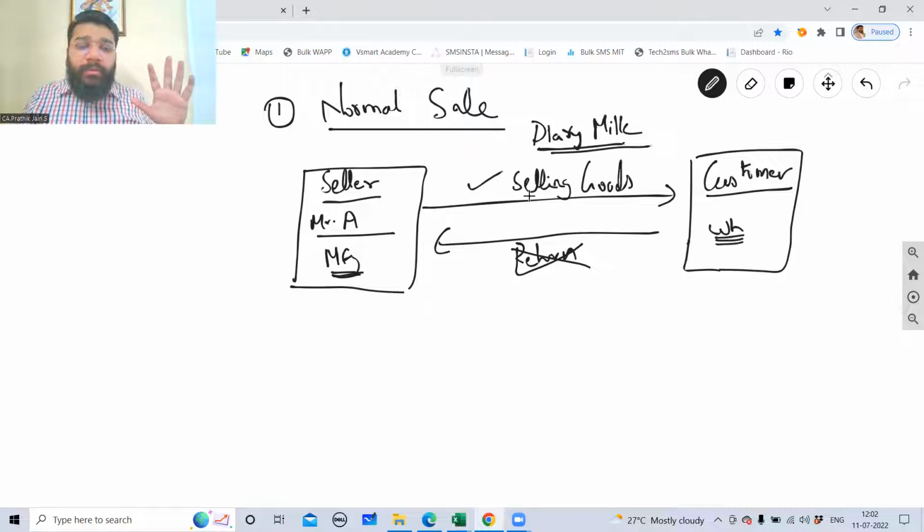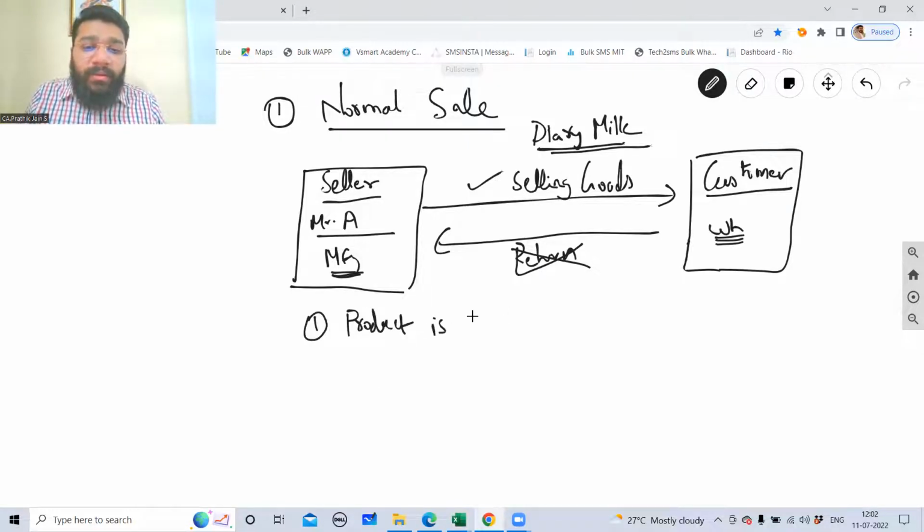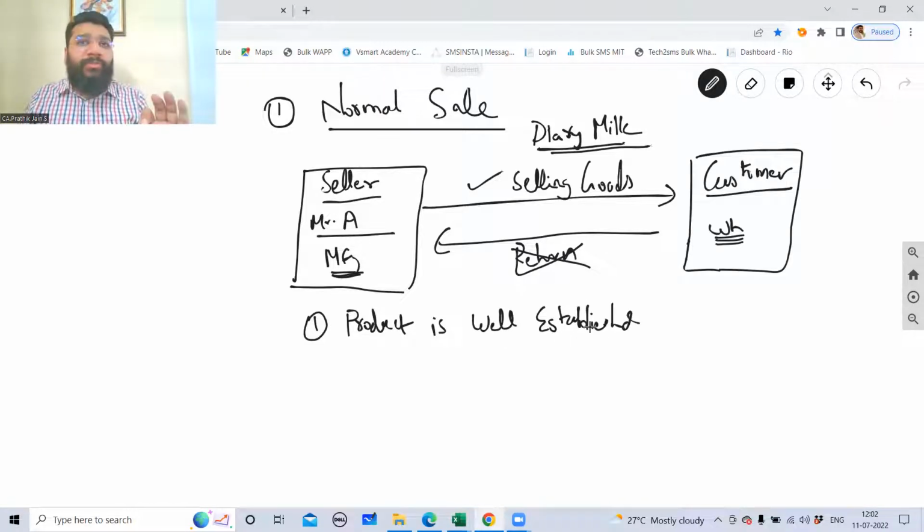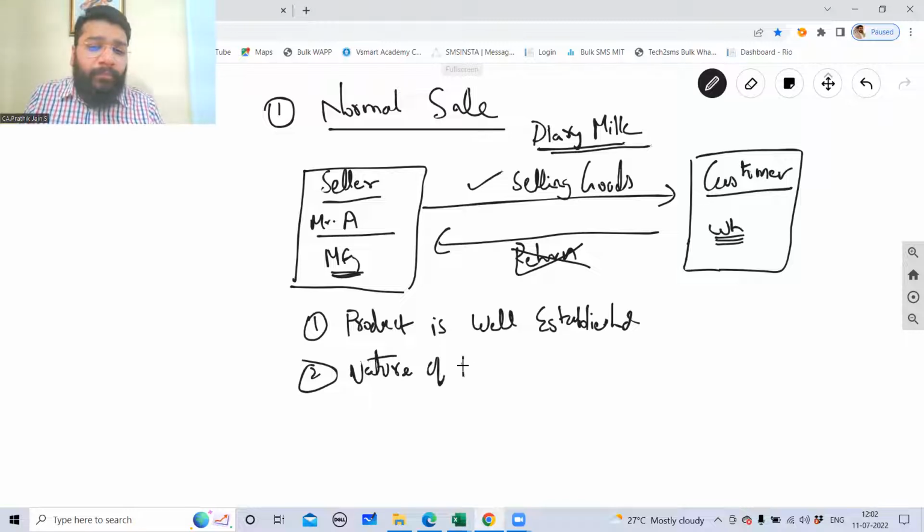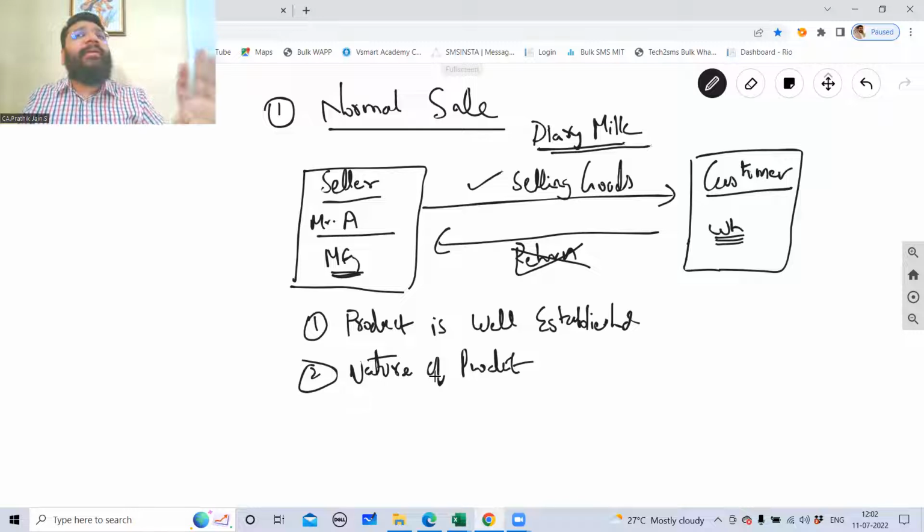Are you able to follow? So if the product is well established, then you will see the business people not accepting the return policy, which means they would not accept the goods back again. Second, the nature of the business is such that the return is not allowed or taken. The nature of the product will be such that you cannot take the return back.